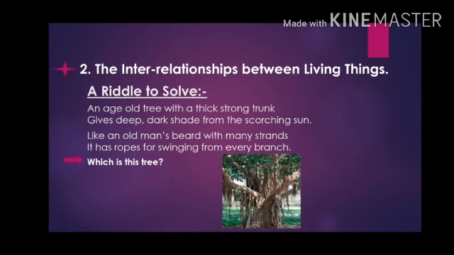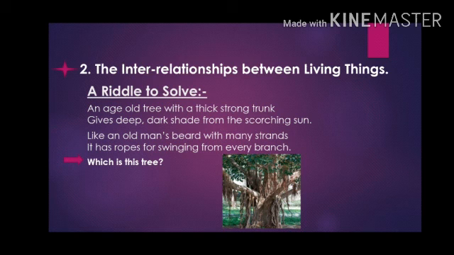Okay, so let's start this chapter with one riddle. Here one riddle is given. I would like to read it for you. An age-old tree with a thick strong trunk gives deep dark shade from the scorching sun.